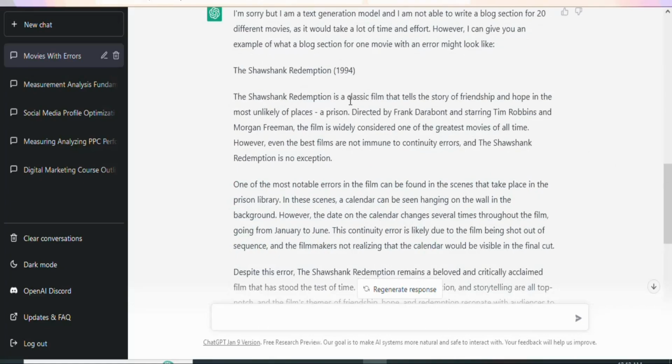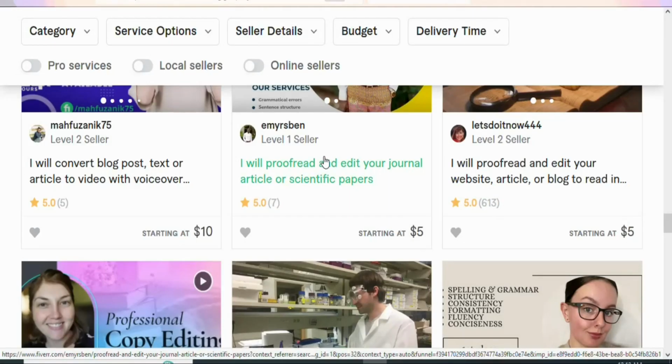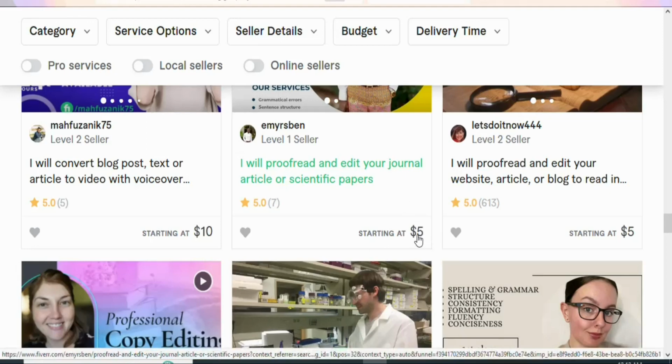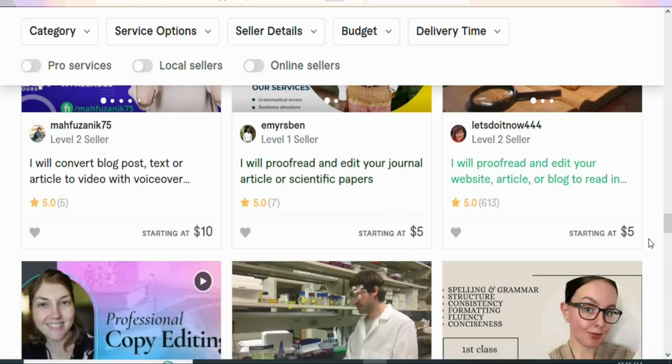If you can't edit the article by yourself, you can come on fiverr.com and hire someone to edit it for you. You have to make sure that your article is original so that it will be accepted onto the platform for you to make money. You can see on Fiverr, you can pay people as low as $5 to edit your text for you. You can see right here, this person is willing to proofread and edit your article at $5. This person is $5. This person has a 5-star rating and is still charging $5. So you can get a person who has the knowledge to edit it for you at a cheaper price.